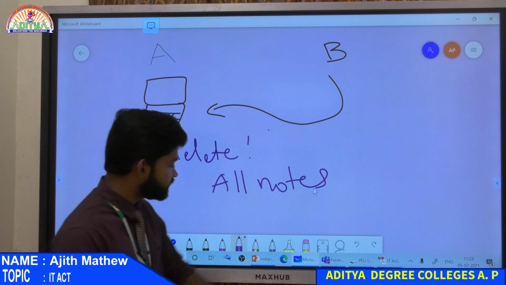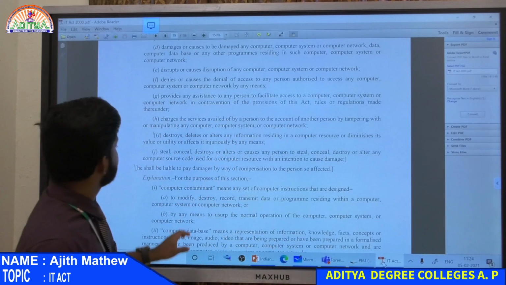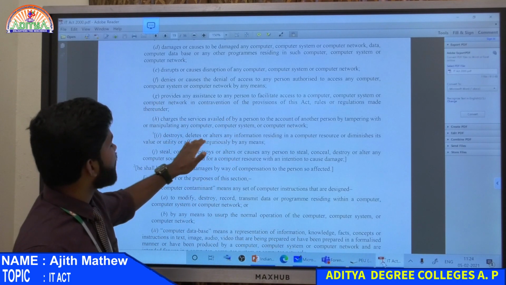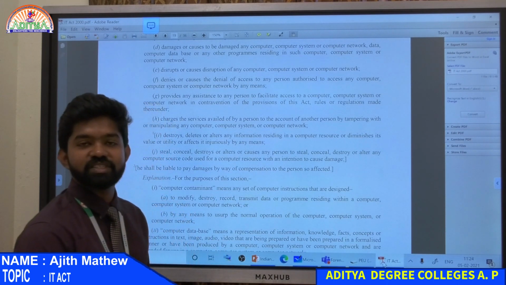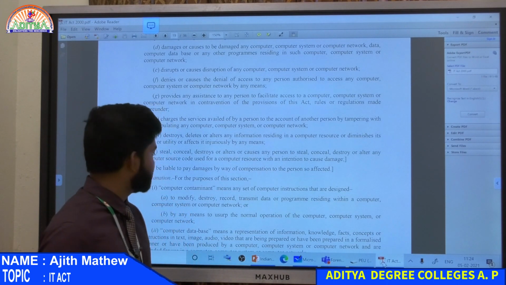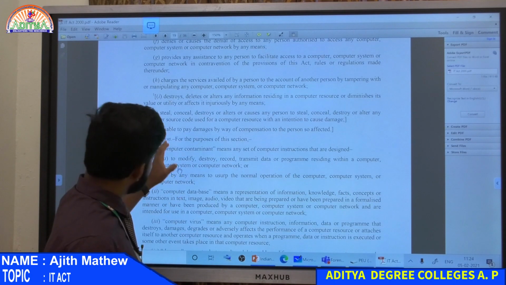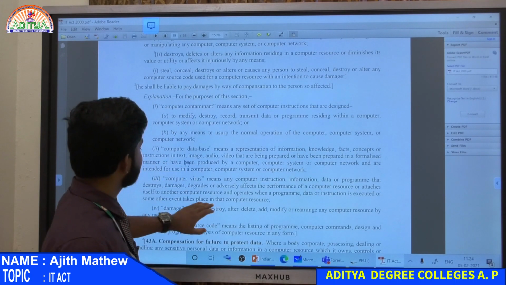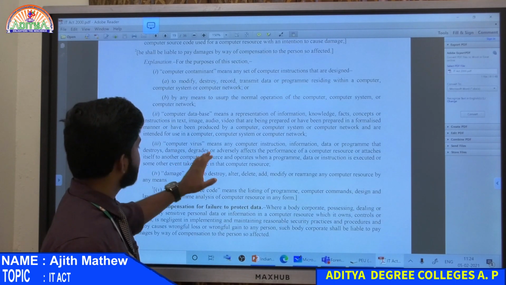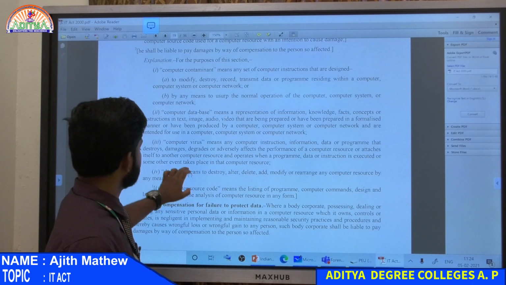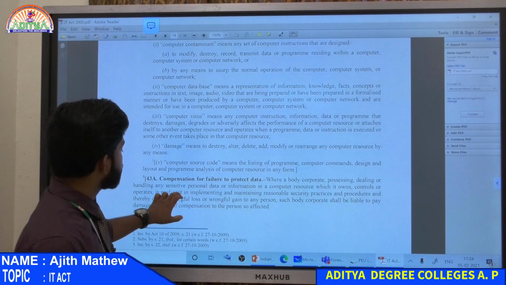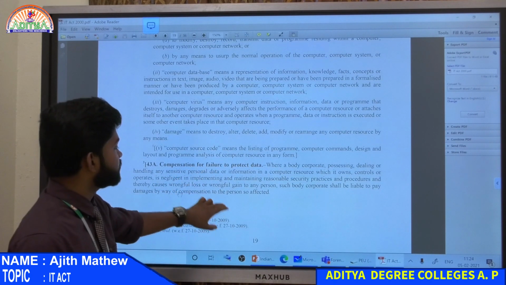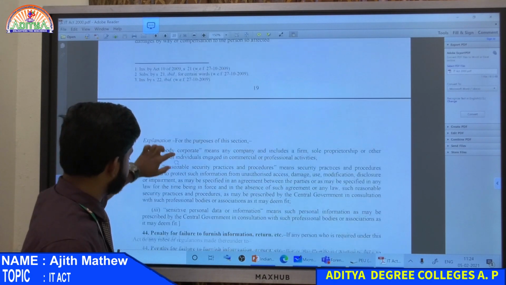It's mentioned here: destroys, deletes or alters any information. If it destroys, deletes or alters any information, that's a crime. There are so many mentioned here. We won't be reading everything. Computer virus is also defined here. There is also compensation for failure to protect data. We don't need that section.